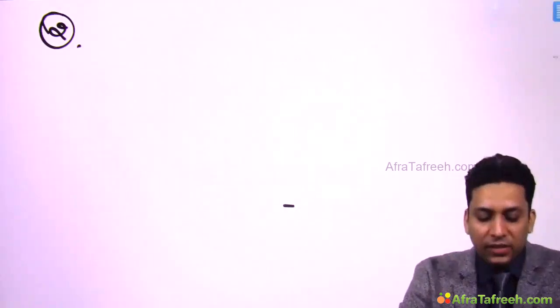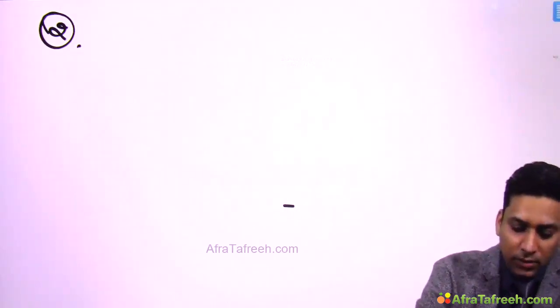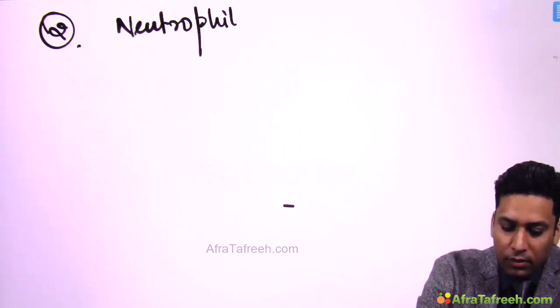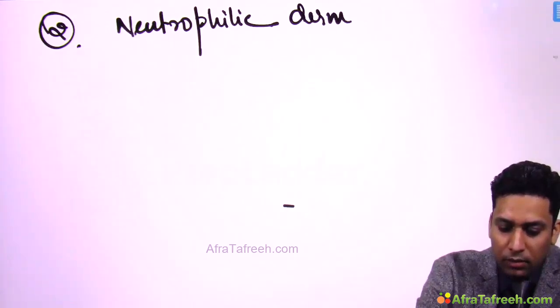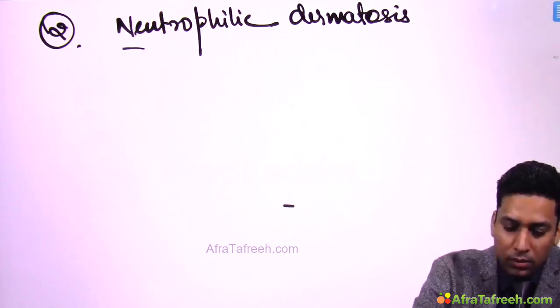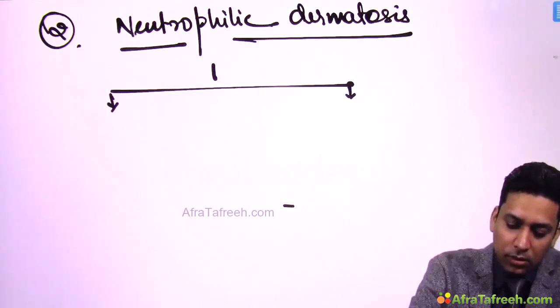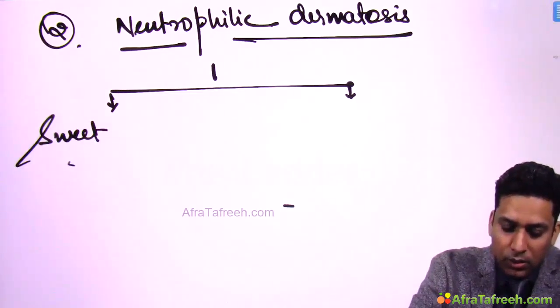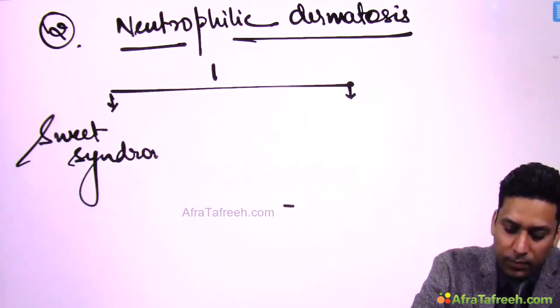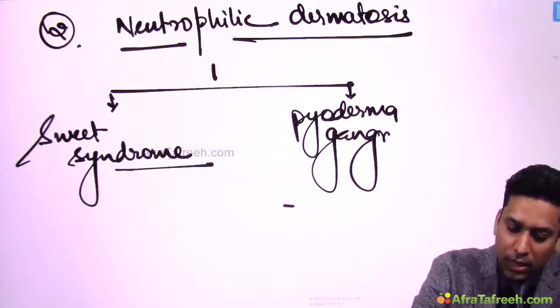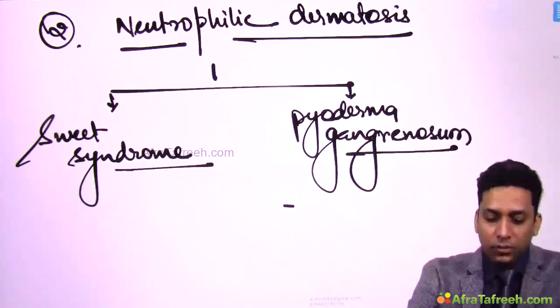So after genodermatosis, the next miscellaneous disorder is neutrophilic dermatosis. Under this heading, we will be discussing two important disorders. One is Sweet syndrome, and second is pyoderma gangrenosum.